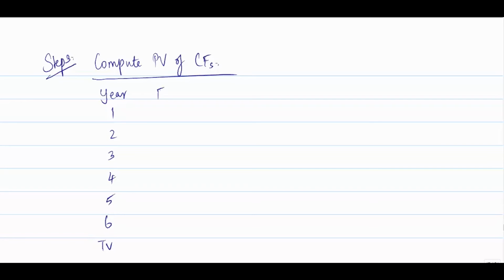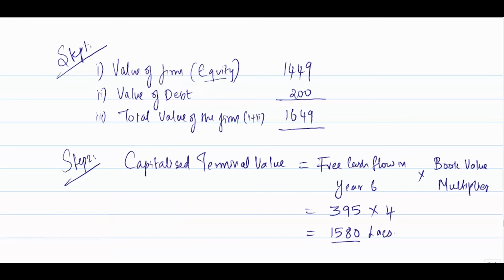What are the free cash flows? Free cash flows in years 1 to 6 are 147, which we calculated in the previous session, 188, 253, 348, 368, then 395, and the terminal value which we have calculated here is 1580.